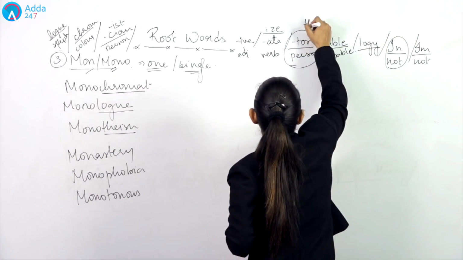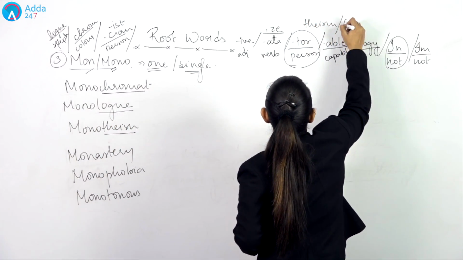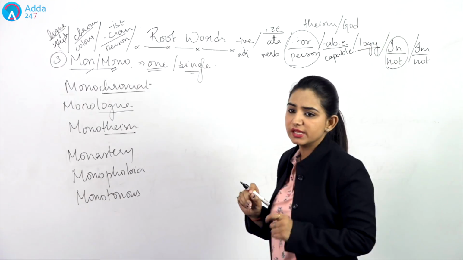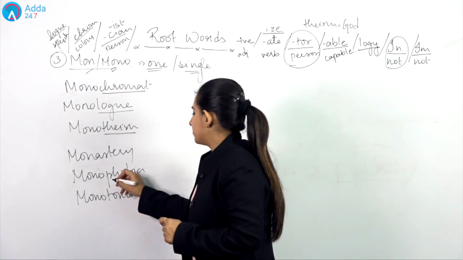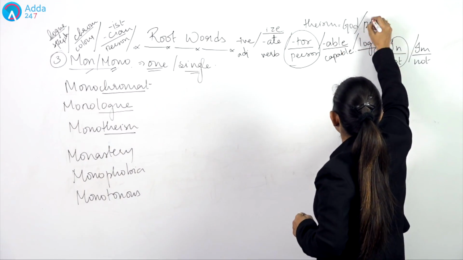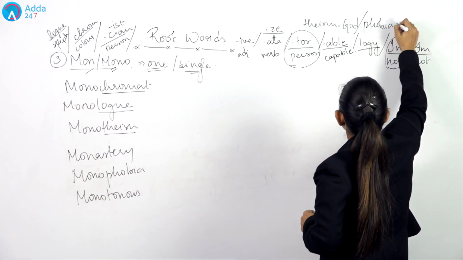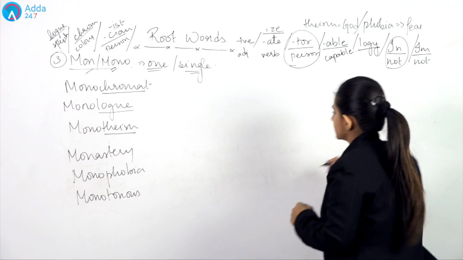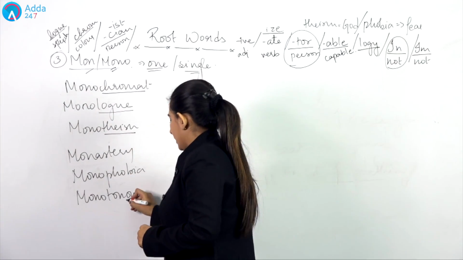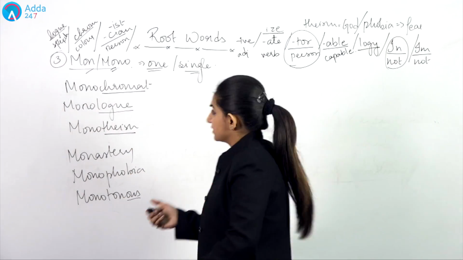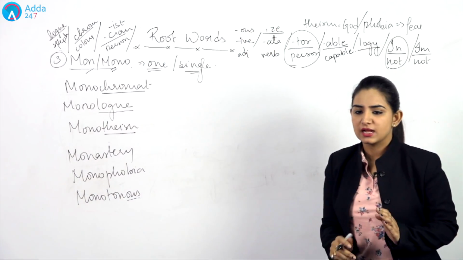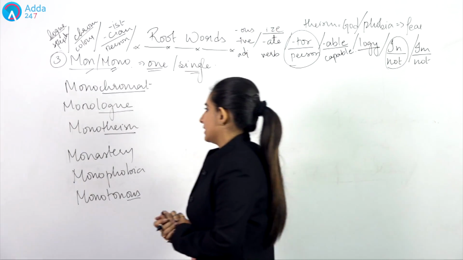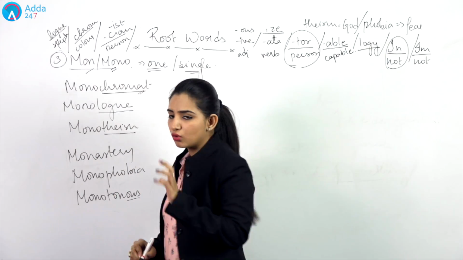Whenever we have theism written somewhere, this is related to only and only God. Theism is related to God. Now, phobia is related to fear. See, you got a lot of root words in this, right? Then, OUS, as you know, OUS defines what? This defines an adjective, so we can write it here only. OUS defines an adjective.